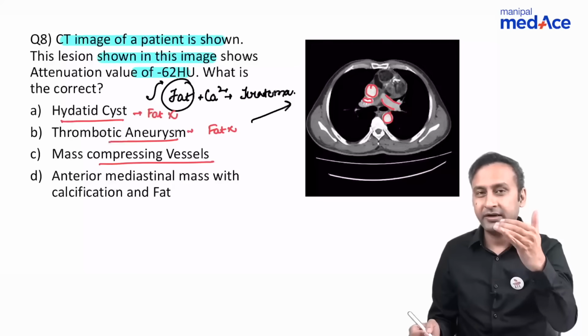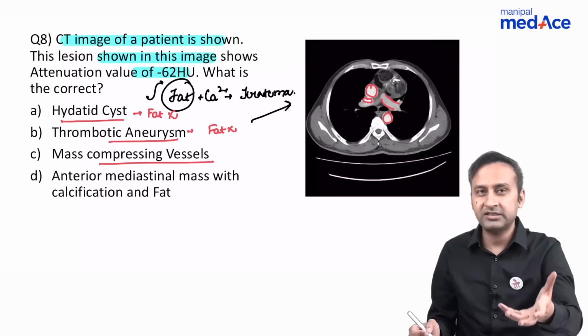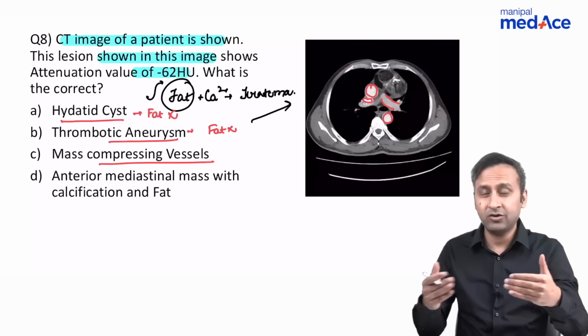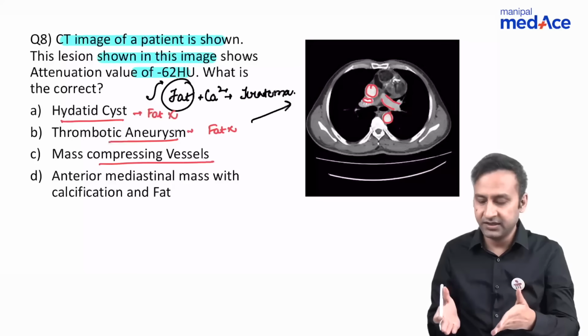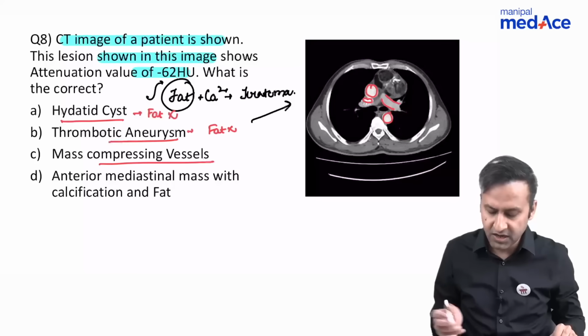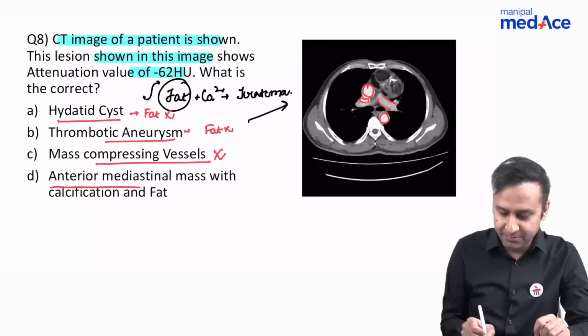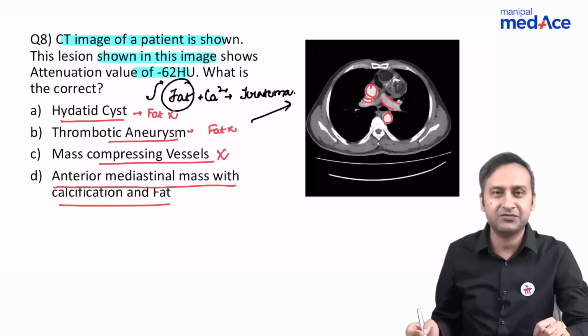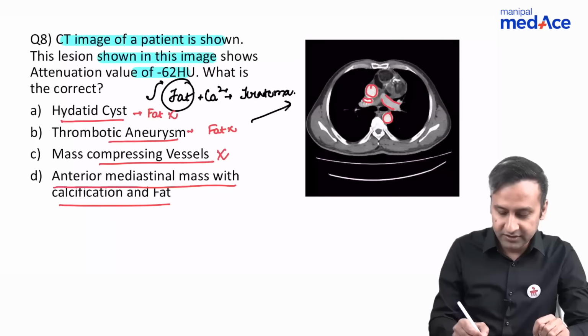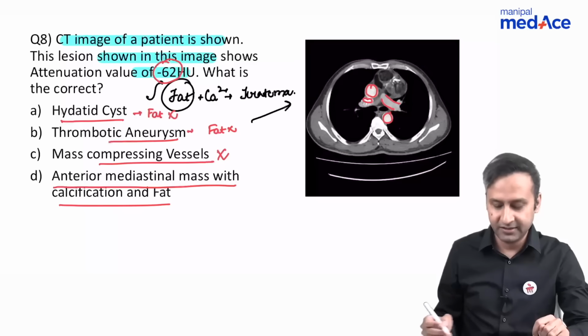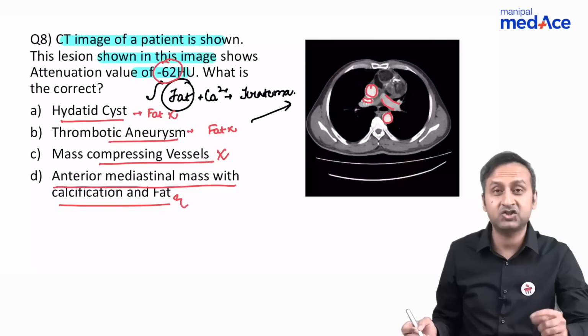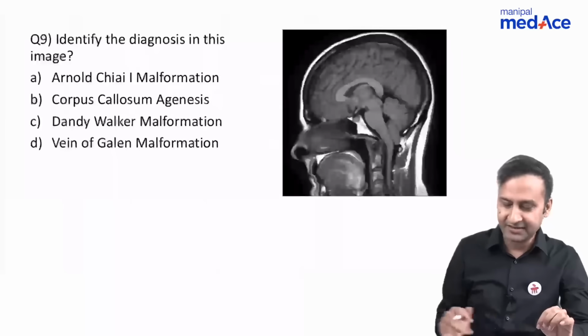So this mass is located in the anterior mediastinum. It is not causing significant mass effect on the vessels. It cannot compress the vessels. It can displace them, but even in this case, it is not compressing the vessels. So it is also out of the question. The answer is a very simple one: anterior mediastinal mass with calcification and fat. If you got this minus 62 HU correctly, then there is only one option which mentions fat, and it is the right answer.